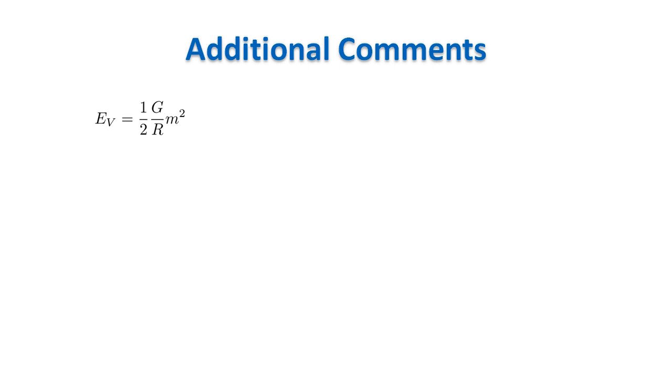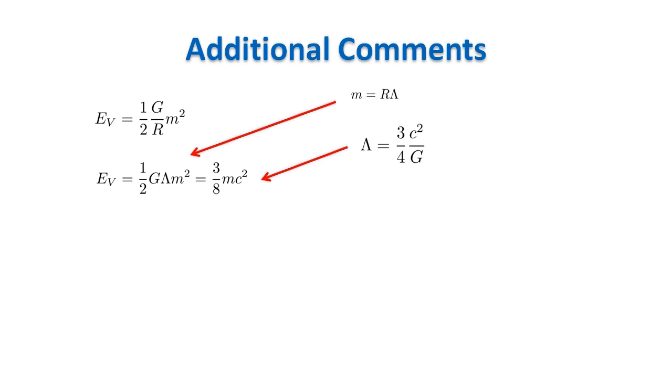First remark, we can evaluate the self-energy, that is, the potential energy stored in the field generated by a mass. I will not go through the procedure, which is very similar to the one for the kinetic energy. Once again, we use our definition of mass as a product of lambda and r. We simplify r, we plug in the expression of lambda we have found before. We find out that the energy is 3/8 of the relativistic mass energy. This is odd because we expected all the energy of the field to go into the relativistic energy.